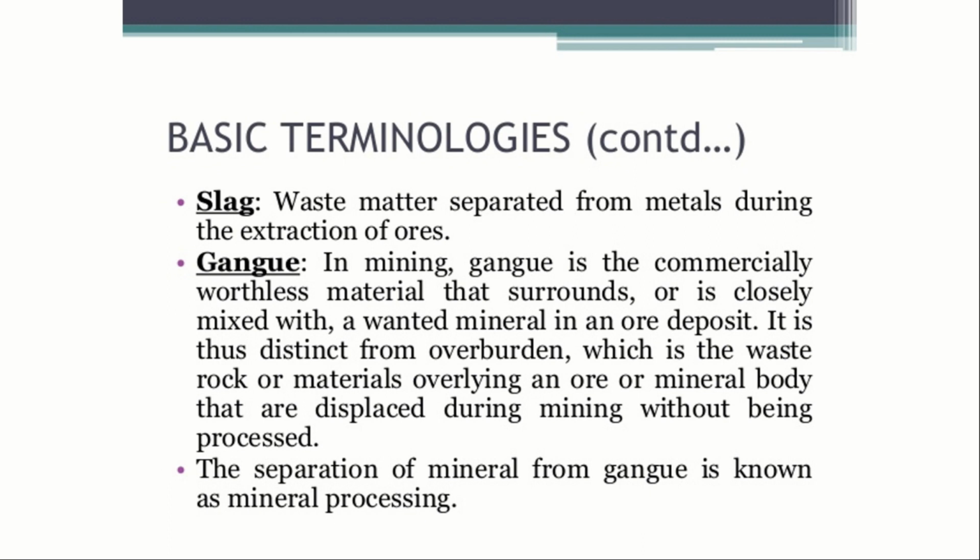The last and important one is gangue. In mining, gangue is the commercially worthless material that surrounds or is closely mixed with a wanted mineral in an ore deposit. It is thus distinct from overburden, which is waste rock or material overlying an ore or mineral body that is displaced during mining without being processed. So gangue is some waste material obtained while extracting the ore. The separation of mineral from gangue is known as mineral processing.